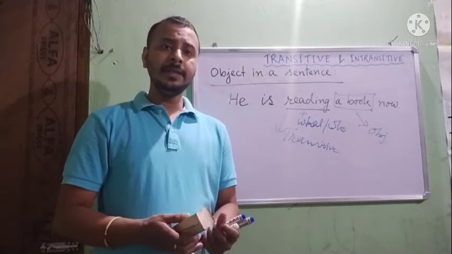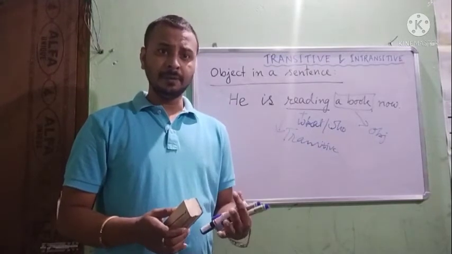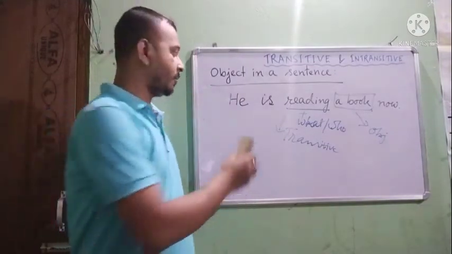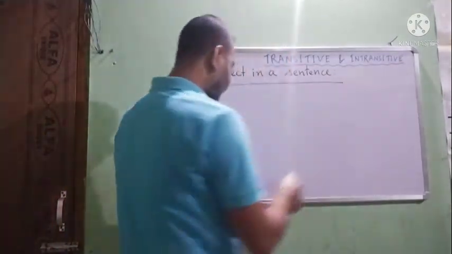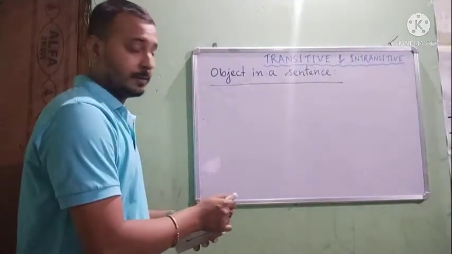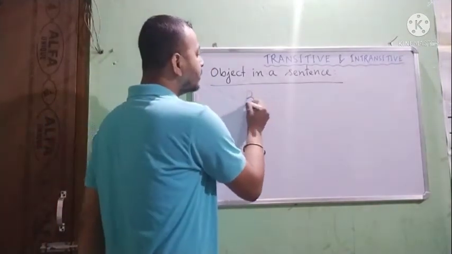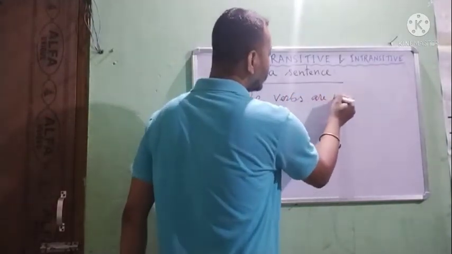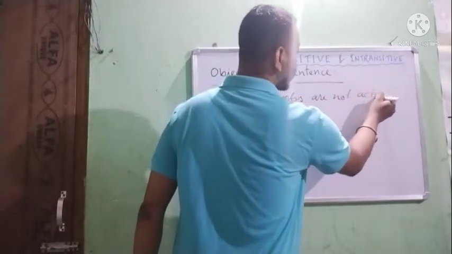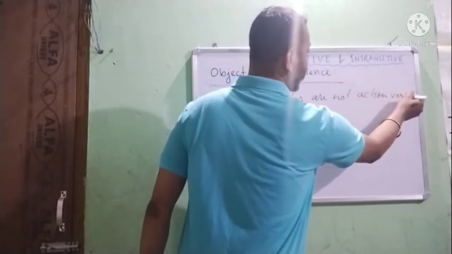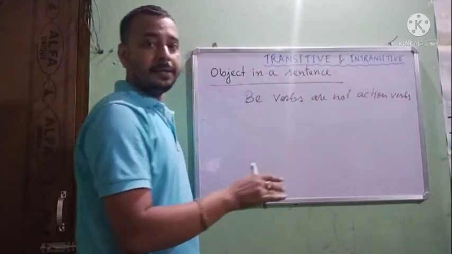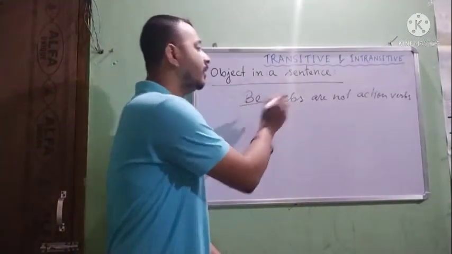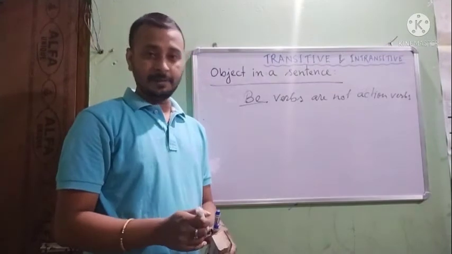Now when I said that be verbs are not transitive verbs, then did your mind not think that why are they not transitive verbs? Okay, I tell you this also. Be verbs are not transitive verbs. Why not transitive verbs? Because be verbs are not action verbs. And we all know that only action verbs are transitive or intransitive, but be verbs are not action verbs, so they are not transitive.